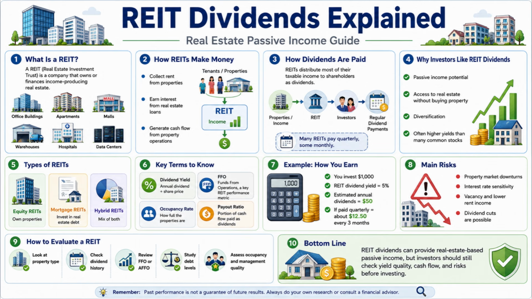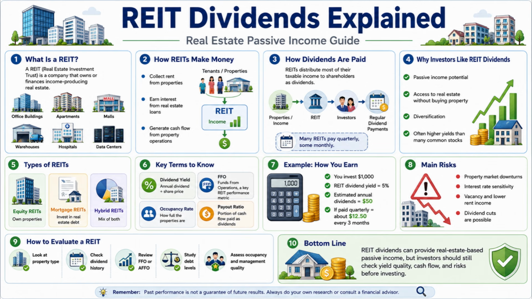Moreover, there are some key terms every beginner should know. Dividend yield shows the annual dividend compared to the share price. FFO, or funds from operations, is a common metric used to evaluate REIT performance. Occupancy rate shows how full the properties are, and payout ratio shows how much cash flow is being paid out as dividends.